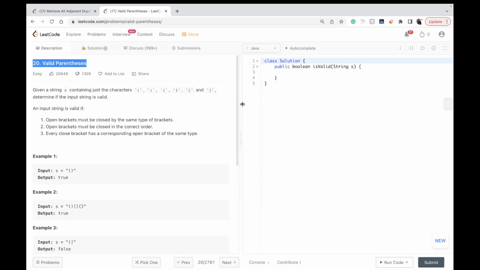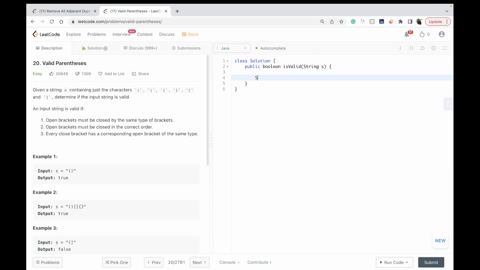Okay, so over here, you just create a stack. Literally what I was just speaking as a part of the algorithm, now I just have to write it down, no matter what language you use. New stack. for int i is equal to 0, i is less than s.length, i plus plus. s.charAt(i).